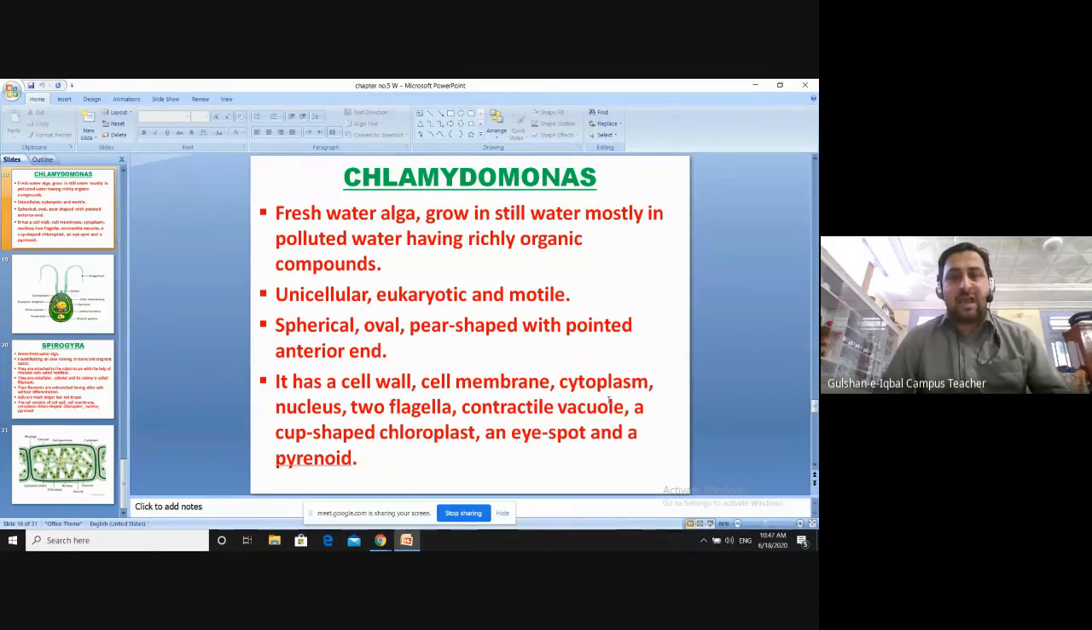Okay, it has an eye spot as well. What does the eye spot do? It is sensitive to light. So wherever there is a light, the eye spot helps them to detect that light, and the Chlamydomonas moves or swims in the water towards the light.